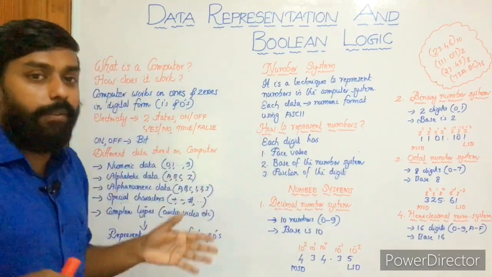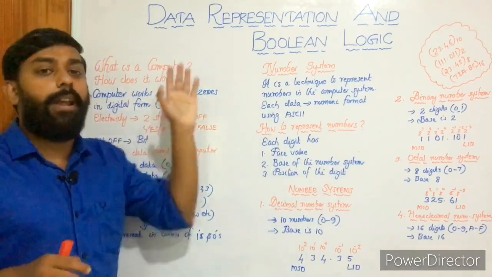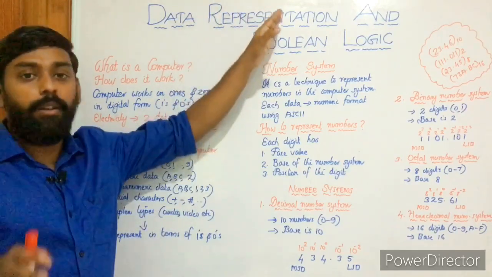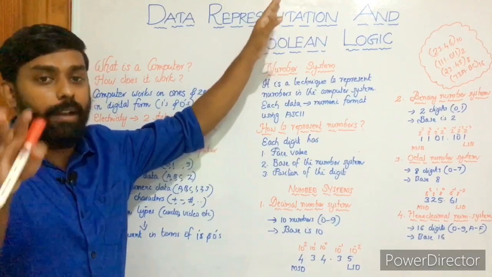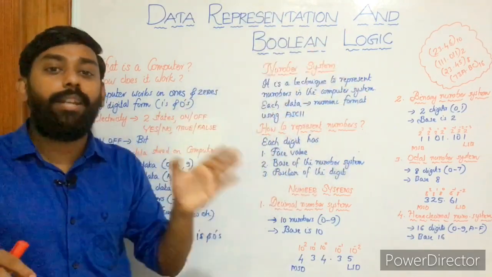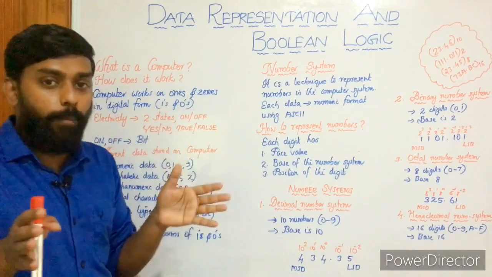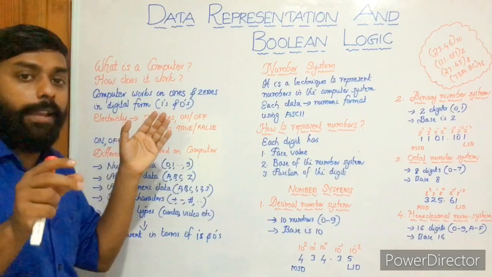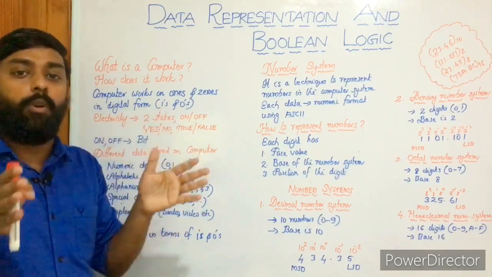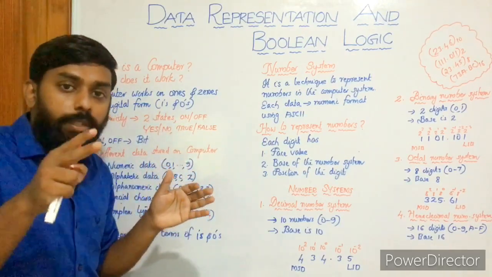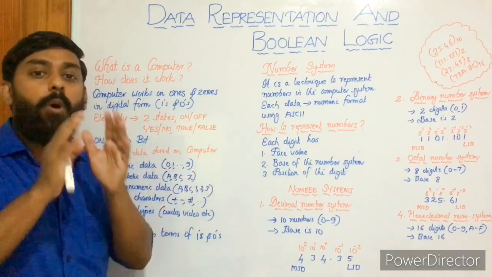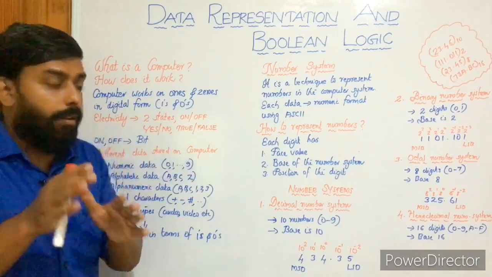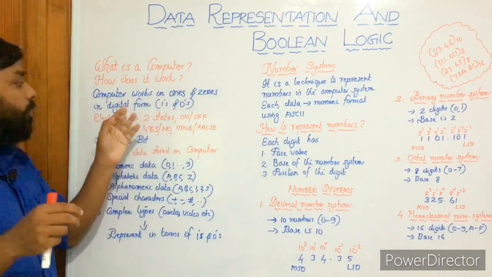So let's have a quick revision of all these topics. Our first chapter, data representation, Boolean logic, and we have already divided the chapter into two parts. Data representation mainly deals with number systems and their conversions. Then Boolean logic is all about digital electronics, circuit design, logic components, logic circuits. Then you know what a computer is. It is an electronic machine, so it works with electricity and electronic components. In electricity we have only two states, on state and off state. So a computer works with the on state and off state. We have one more state, high impedance state, but we will not be looking at it. So a computer works on ones and zeros, digital format.